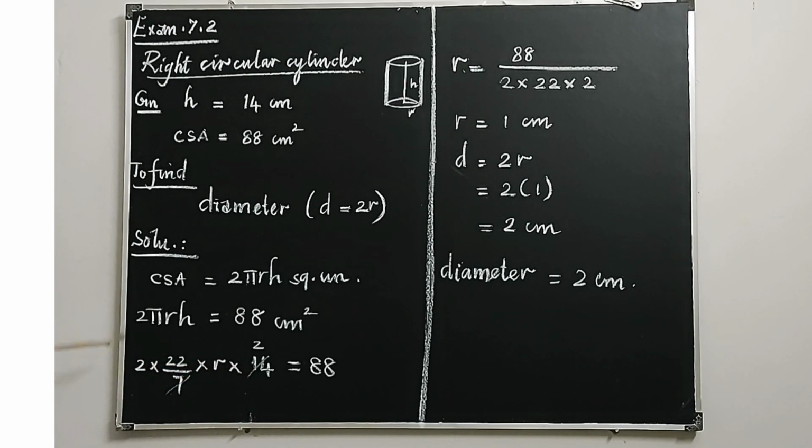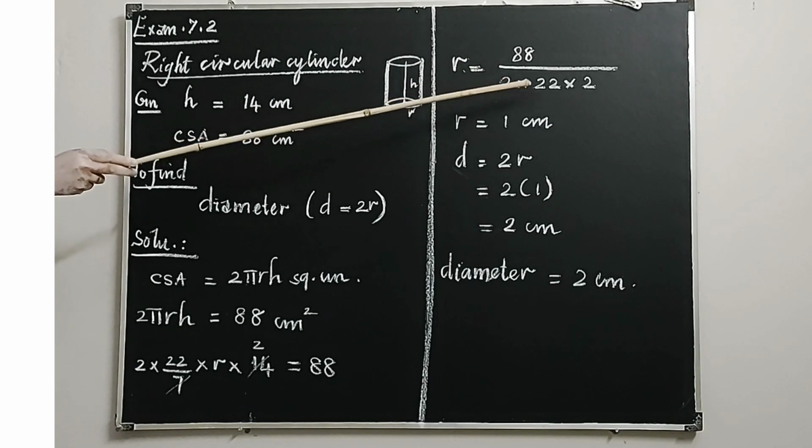Now, no need to multiply this all. If you have small numbers, 2 into 22 into 2 is equal to 88, you can multiply that. Suppose it is a 3-digit or 4-digit number, no need to multiply because you are going to calculate r. So take all the remaining numbers to the RHS. Here these are all in multiplication form. When you take this to the RHS, it will come in division form. So r is equal to 88 divided by 2 into 22 into 2.